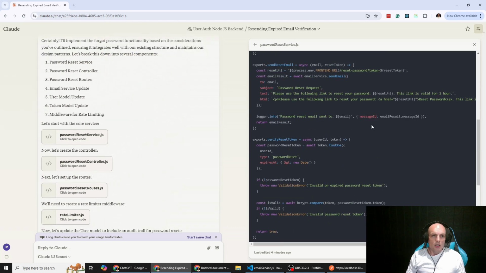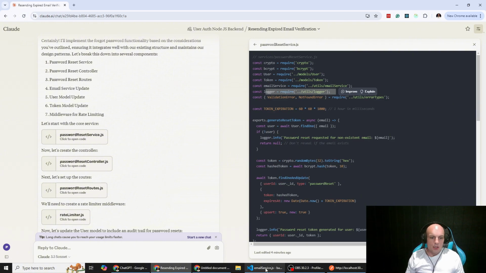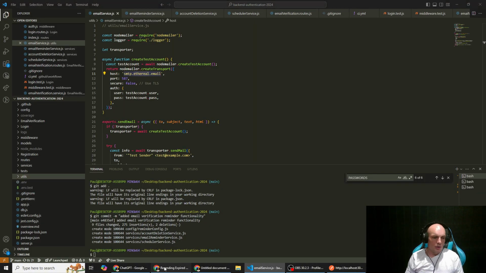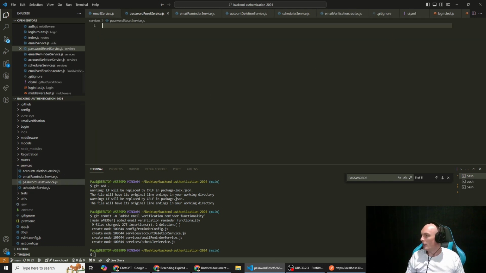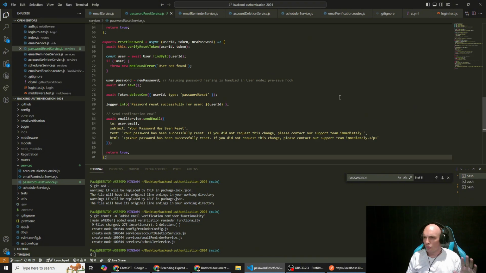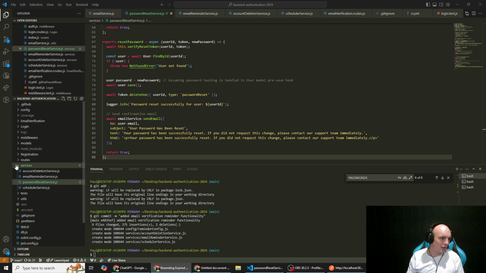So let's go over here. I will keep it on VS Code for you guys and girls, and we'll go to our services file and we'll go password reset service. And we're just gonna do what we usually do, copy and paste this code. We've kind of had a brief look at it, so nothing glaringly obvious jumped out at me. But as with everything, there could be some errors, which we will figure out as we move along.